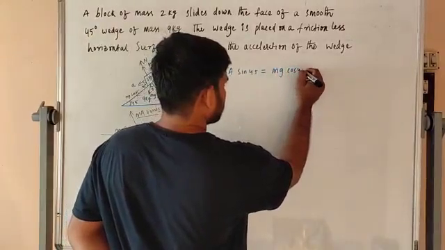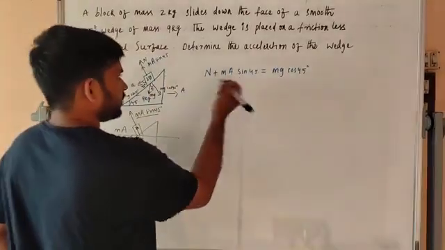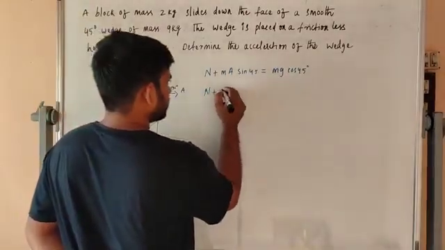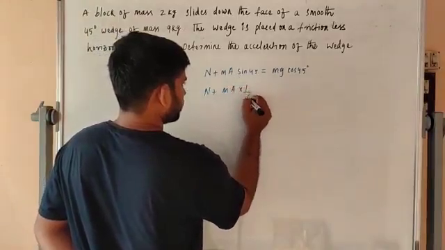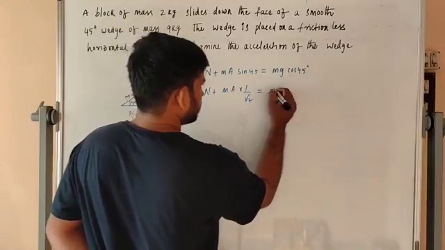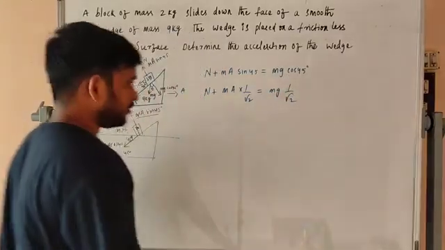We know N plus ma, with sin 45 equal to 1 by root 2, is equal to mg, with cos 45 equal to 1 by root 2.